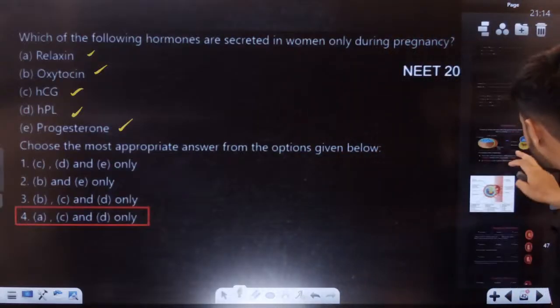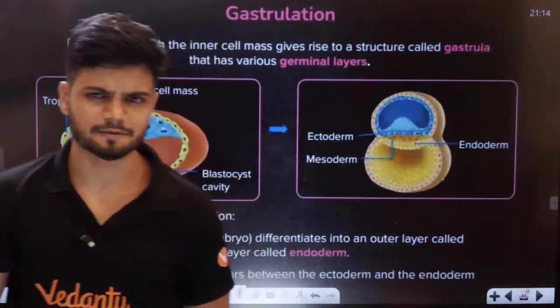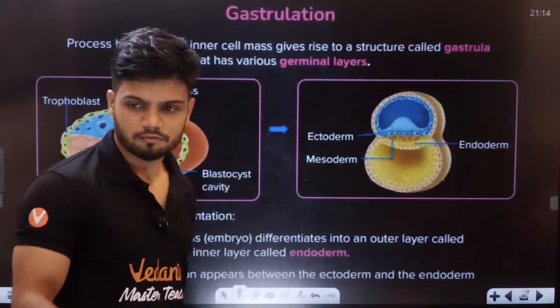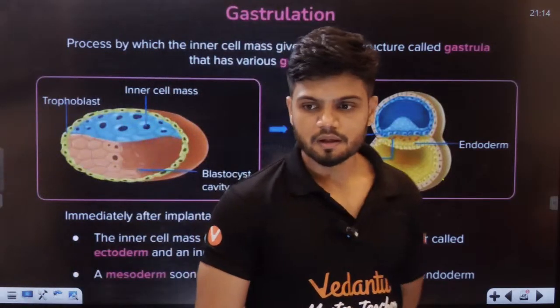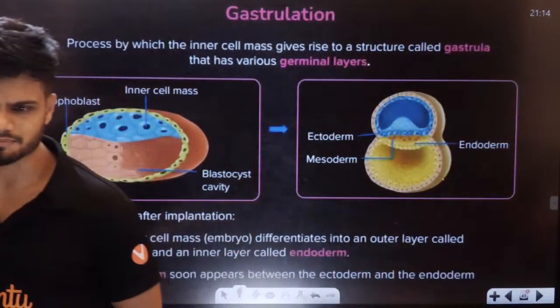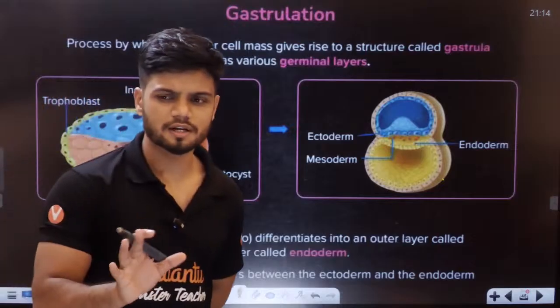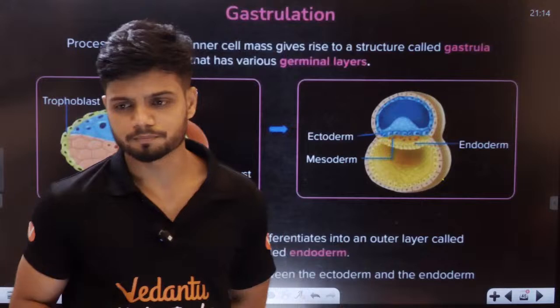Okay. Now, what is gastrulation? Option number 4 is the answer, not 2. Only during pregnancy. Oxytocin is released all the time. Progesterone is released all the time. So option number 4. Okay.